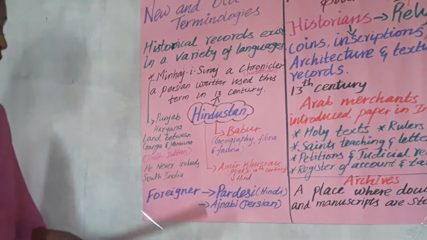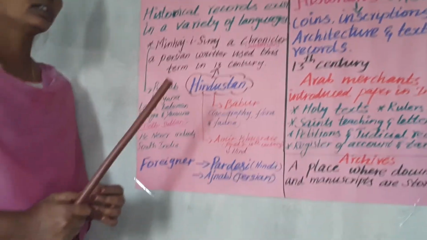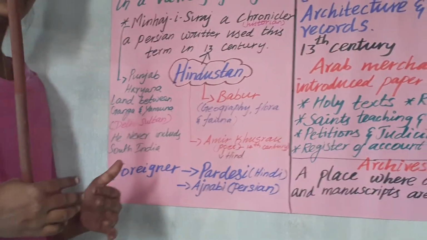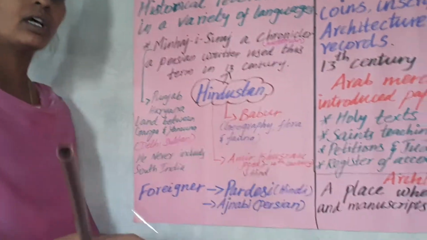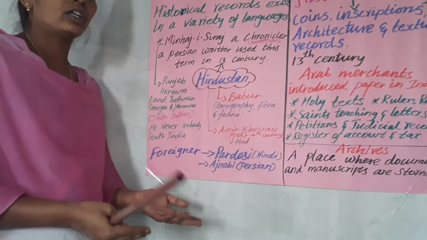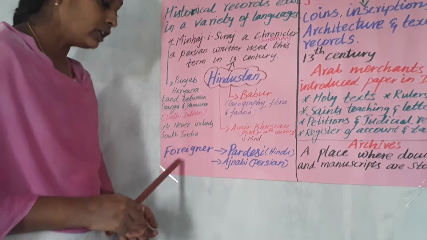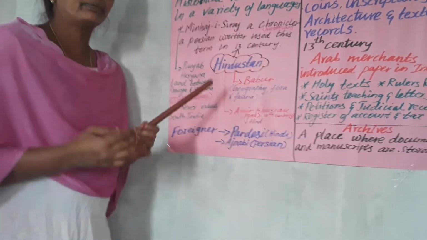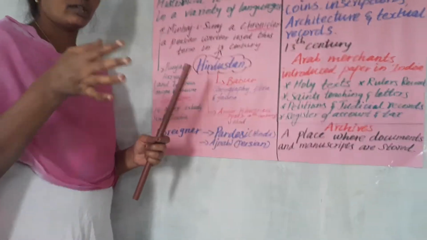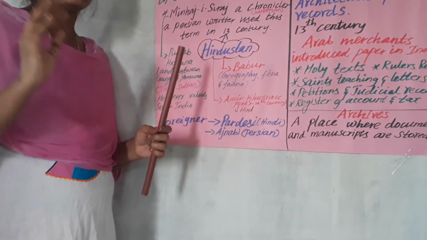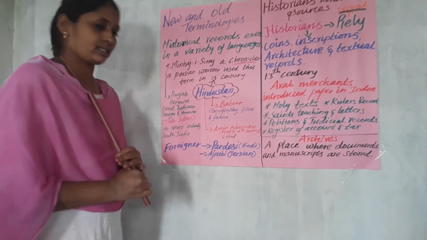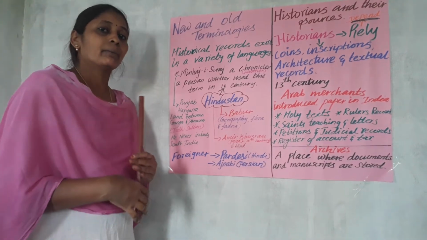Let us come to the next part, foreigner. At present, a foreigner is someone who comes to India from abroad and does not hold Indian citizenship. But in those days, a foreigner meant a person who came from another village. Suppose you are living in one village and a new person comes from another village, he is called a foreigner. Like that only, people used it in those days.